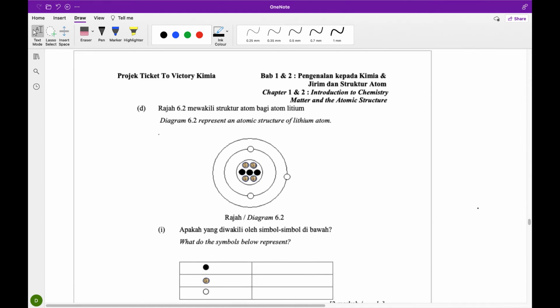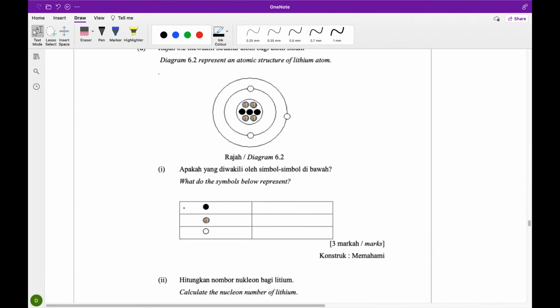Part B. Diagram 6.2 represents an atomic structure of the nucleon. They are asking us to label the symbols. We call these the subatomic particles.